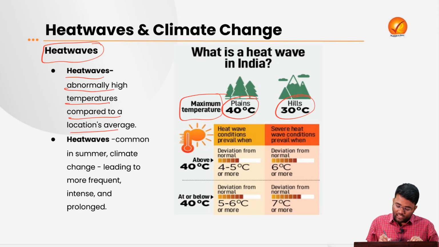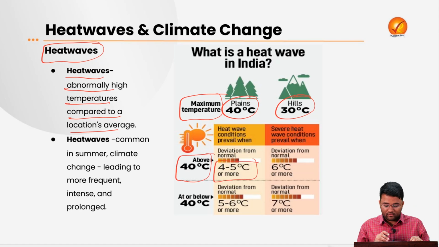Apart from this, if there is a deviation of more than 4 to 5 degrees Celsius from the normal temperature and it is over 40 degrees Celsius, it will be considered a case of heat waves. Whereas if this deviation over 40 degrees Celsius is more than 6 degrees Celsius, these will be conditions of severe heat waves.